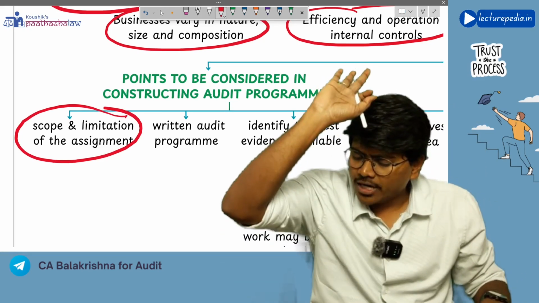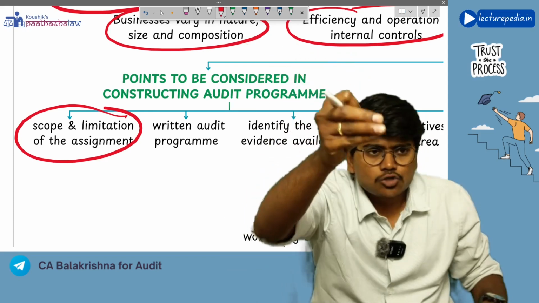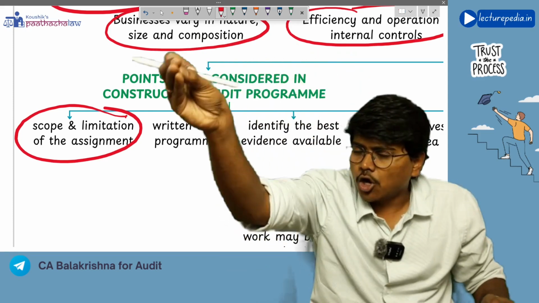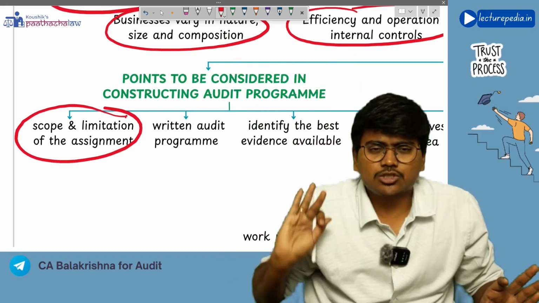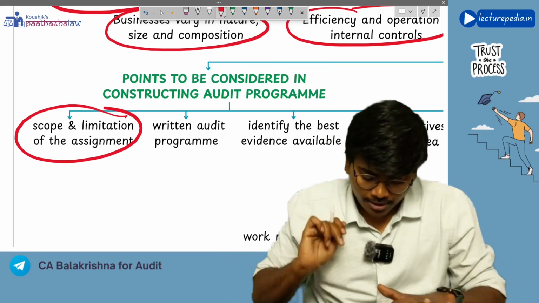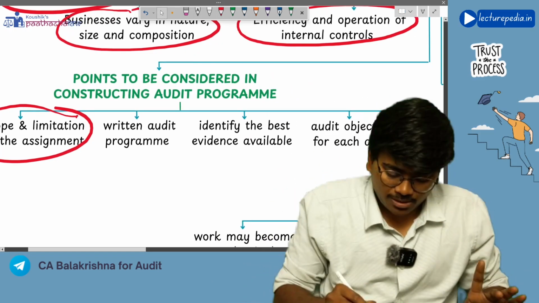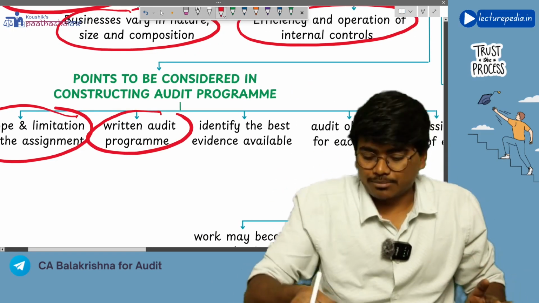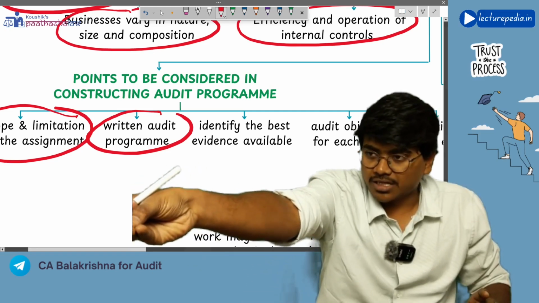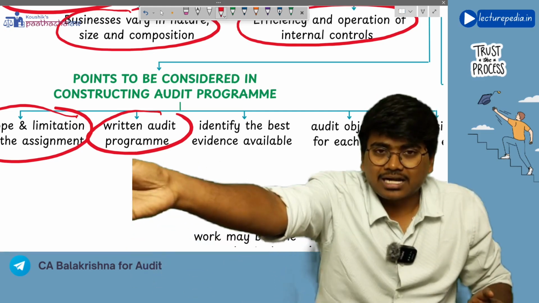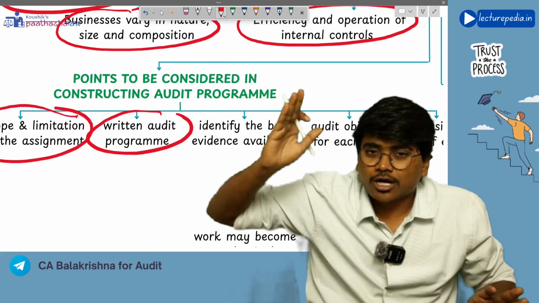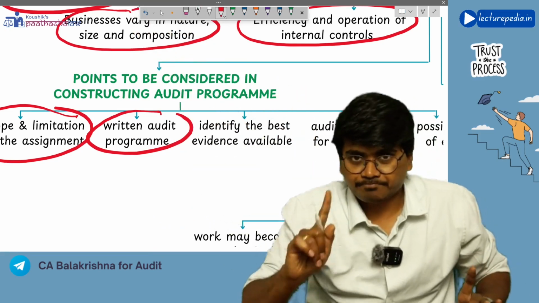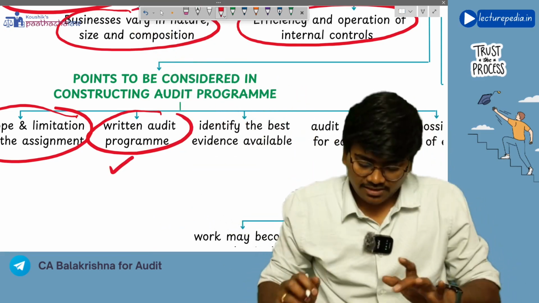In the audit strategy, you have decided the scope, the objective and the limitations. All these things you need to consider while developing the audit program. Next, audit program: obviously it should be a written audit program, because you are giving this to the article assistant, so that the article assistant can follow that audit program and do the audit. So it should be in written format.